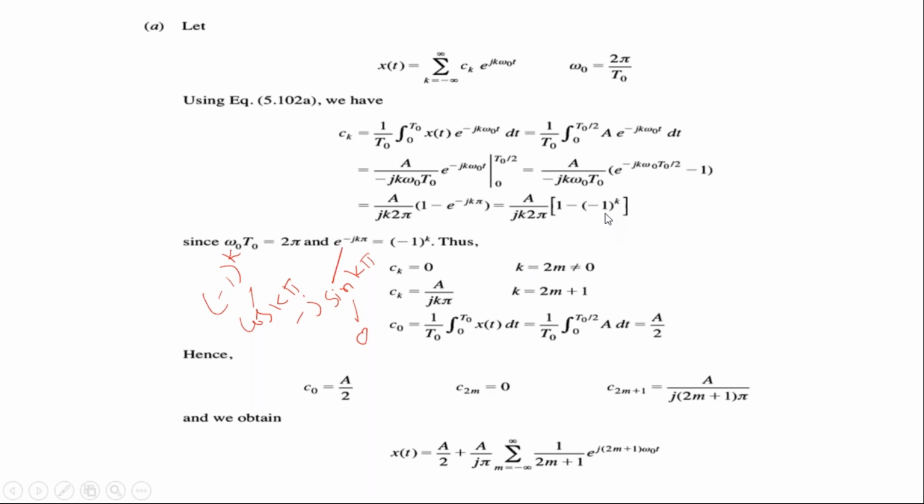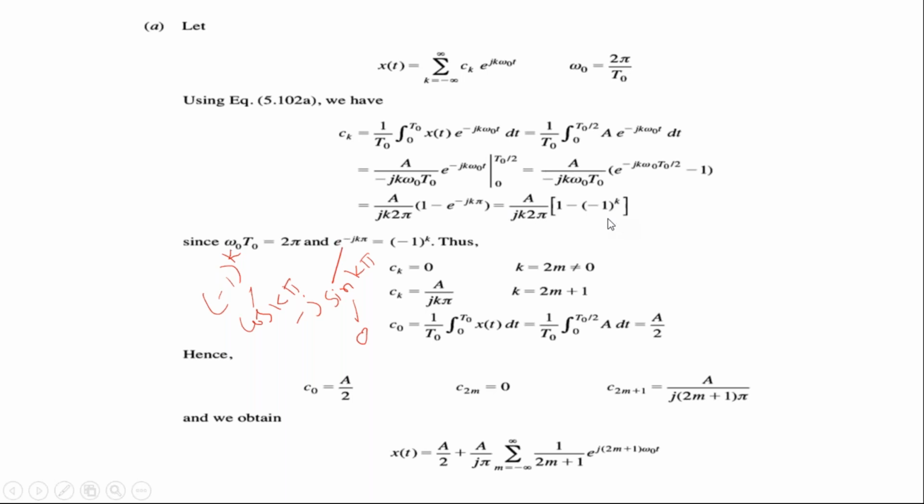Observe why. If you substitute k equal to 1, minus 1 to the power of 1 is minus 1, and minus and minus becomes plus, so you get 2. That 2 and this 2 get cancelled. Finally, you get a by j pi when k equal to 1.